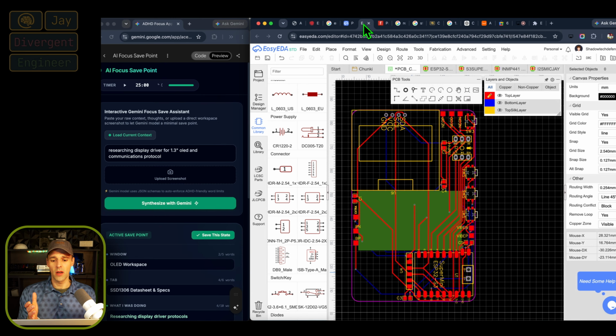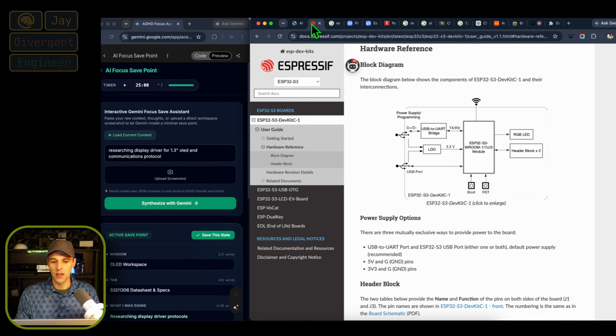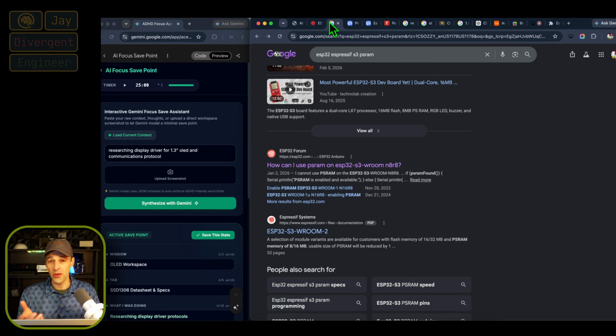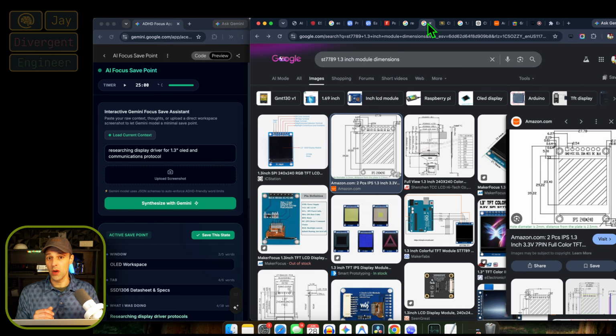Now here I am working on my circuit. Sometimes I need to go into a different tab and do some research so I can build a better, more reliable device. If you're unfamiliar with what you're looking at here, this is a circuit board, and this is how you design them. Sometimes I'll need to go back to the original documentation of the microcontroller circuit that I'm working with, and other times I'm looking up other displays that I could be using in the place of the one that I have right now.